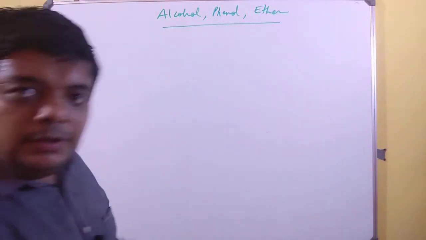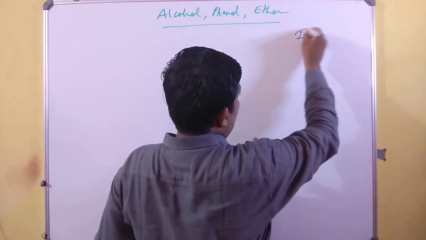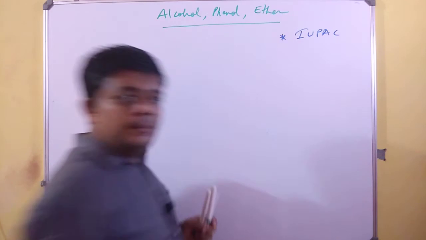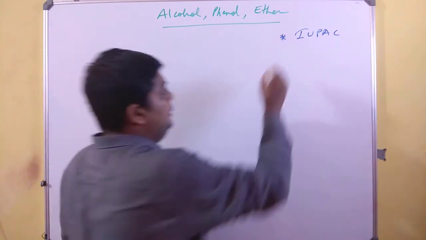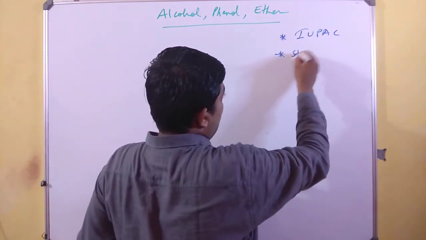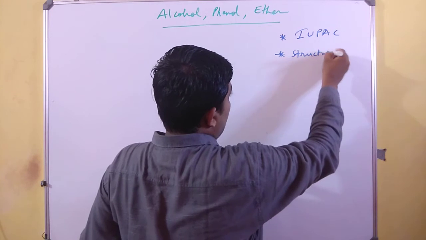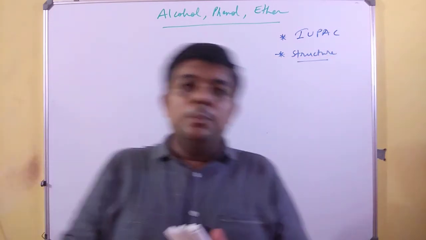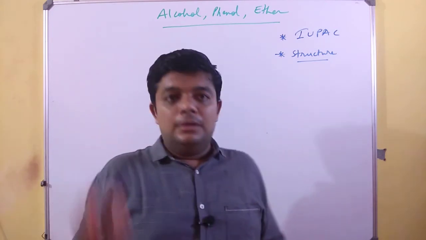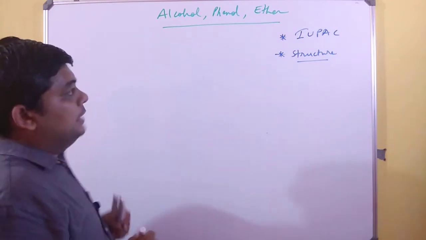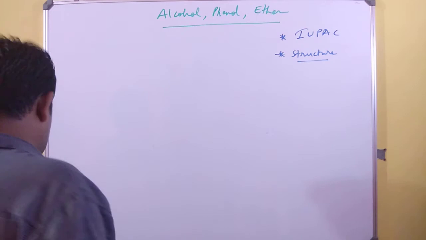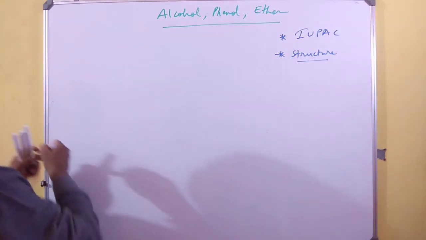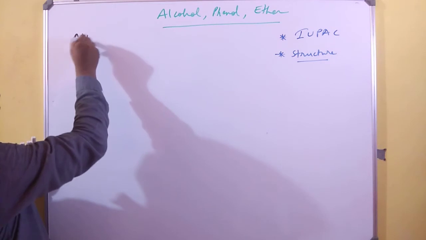We will be focusing, number one, on the IUPAC nomenclature and a little bit about the related structure of these functional group containing compounds. Let us first start with IUPAC nomenclature. We will begin with alcohol.